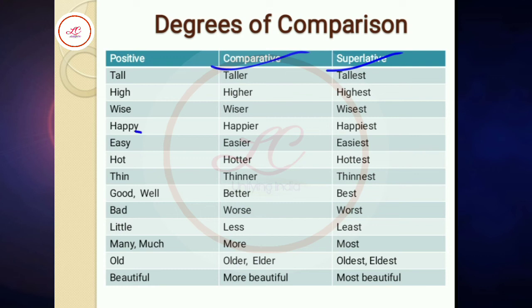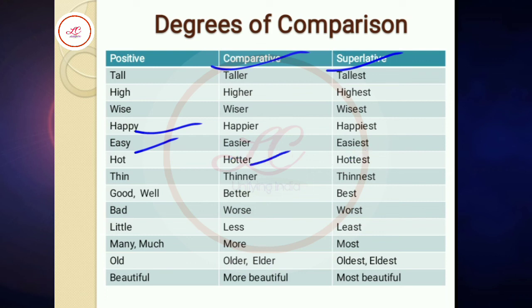You can see happy here, y is being omitted, and in comparative degree IER is being added. In superlative degree IEST is being added. Here in happy the last letter y is omitted. In the same way you can also see easy. If the word ends with y, it is omitted and at this place I is added. So it becomes IER in comparative and IEST in superlative.